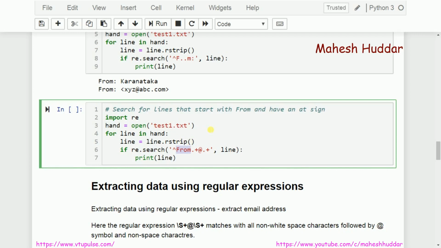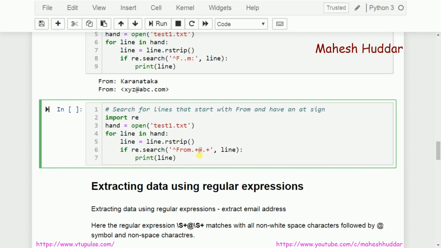After from, anything may be there, but there should be one at symbol. Anything may be there is nothing but what? I need to use dot, which will match with any character. That's fine, but how many characters do I want? I don't know how many characters there are, whether it is 1, 2, or 3 characters. So after the dot, I will write plus.